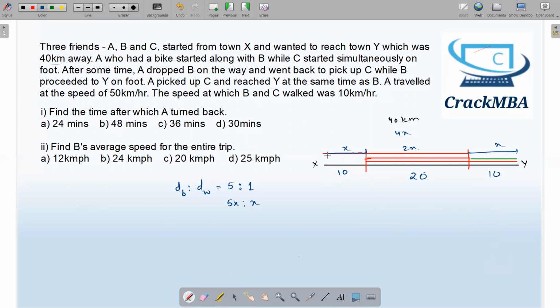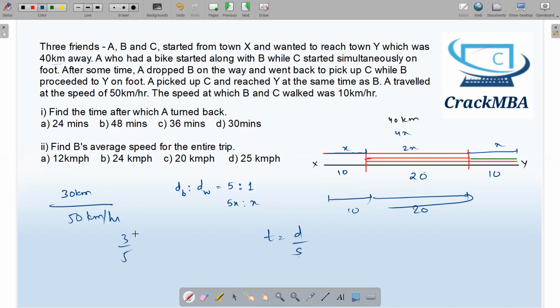So A traveled 30 kilometers, then he turned back. He is traveling 10 kilometers, then 20 kilometers, then he turned back to pick up C. So in total, he is traveling 30 kilometers to turn back. And I know time is equal to distance upon speed. Distance is 30 kilometers and the speed of the person on the bike, that is A, is 50 kilometers per hour. So I will get the time in hours, 3 by 5 hours.